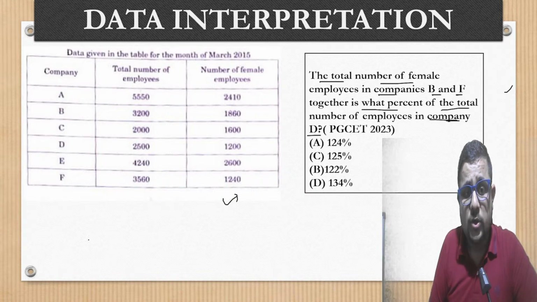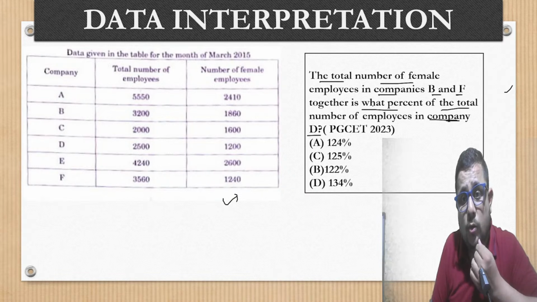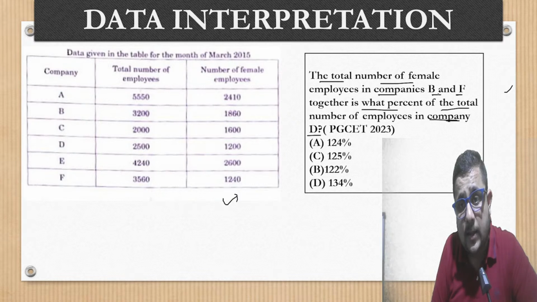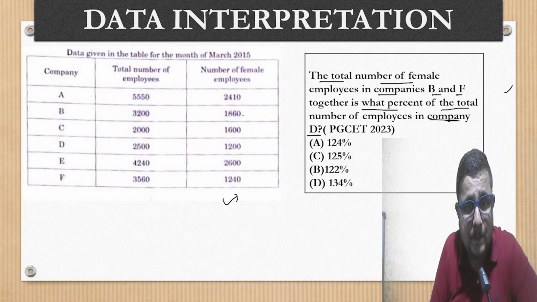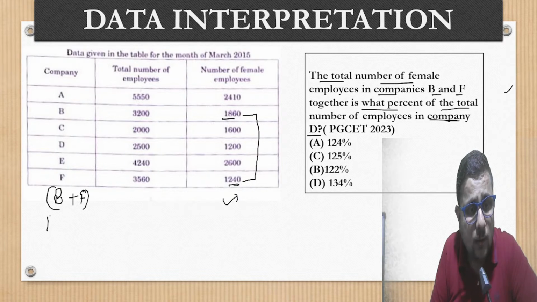Okay. So now what are they asking? The total number of female employees in company B and F. So in company B and F, how many female employees are there? 1860 plus. So in company B and company F, now we are talking about who? Female